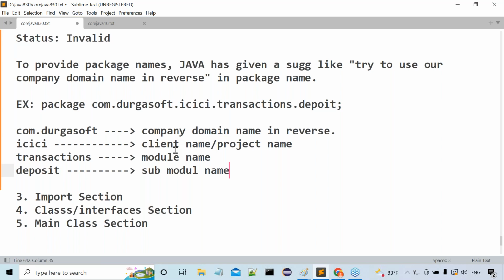A package is a collection of... don't say classes and interfaces blindly. We have to say what now? Related classes and interfaces as a single unit. Okay. How many types of packages are available?